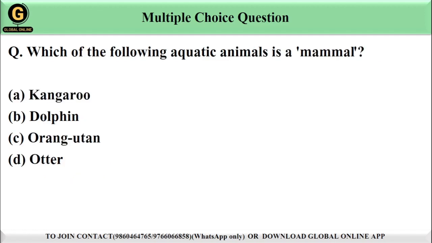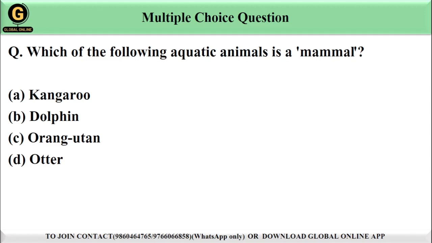Which of the following animals is a mammal? Options are given. Option A, kangaroo. Option B, dolphin. Option C, orangutan. Option D, otter. Guys, the correct answer is option B, dolphin, because dolphins are aquatic animals. Unlike fish, mammals breathe air, have warm blood and give birth to live young. They are known for their intelligence and their social behavior. So the correct answer is option B, dolphin.